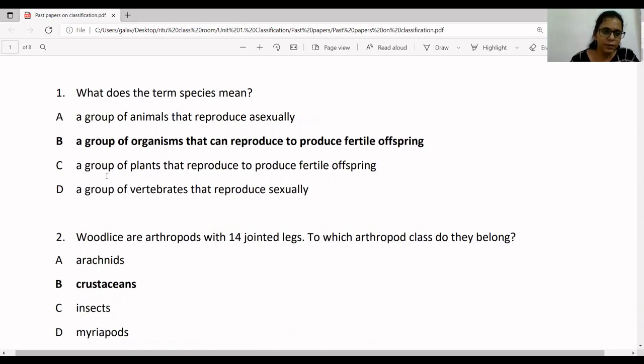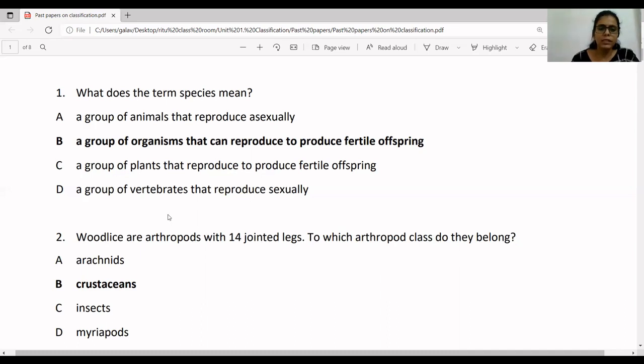Then C, they have given a group of plants that reproduce to produce fertile offspring. So this is also wrong, because, although the entire sentence is correct for plants also, along with plants they should also include animals or other unicellular organisms. C gets wrong because they have only included plants. The statement is correct, but they have only included plants. So this is not the correct choice for this particular question. A group of vertebrates that reproduce sexually. So this is also wrong. They should include other animals and other plants also.